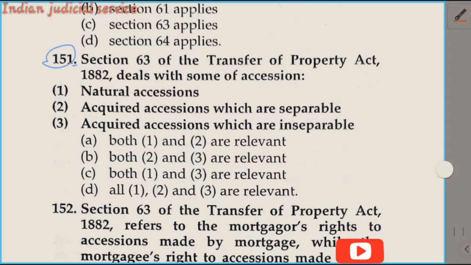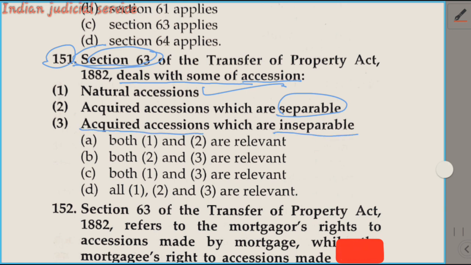Question number 151. Section 63 of the Transfer of Property Act deals with accession. Section 63 deals with accession to mortgaged property. And which type of accession is dealt with here? Natural accession, the acquired accession which is separable, and the acquired accession which is inseparable. All of these are available in Section 63. So our answer here is option D.